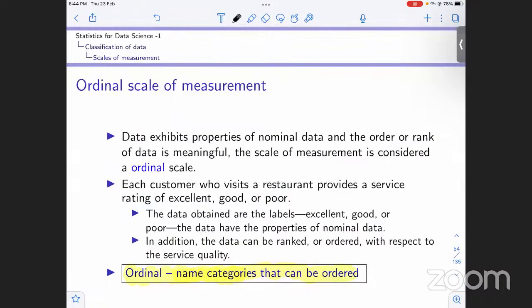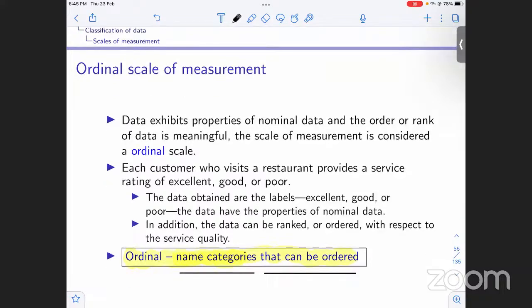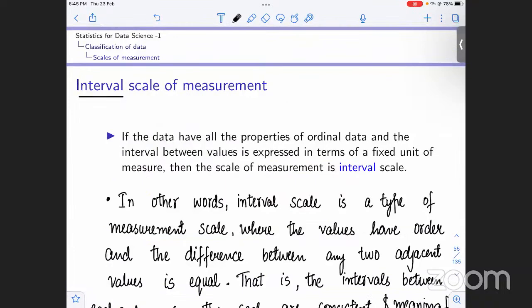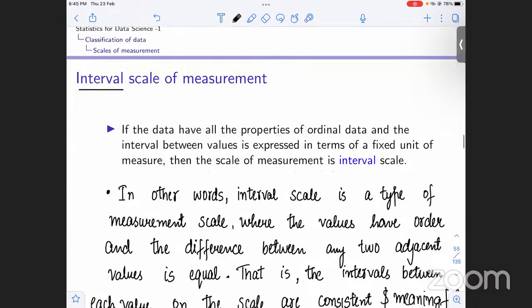Like we just studied here, it names categories, but in this case it also has some order, a logical sense of order. Now, the interval scale of measurement possesses all of these, but in addition to this, the interval between values is expressed in terms of a fixed unit of measure. Let me put it in other words.